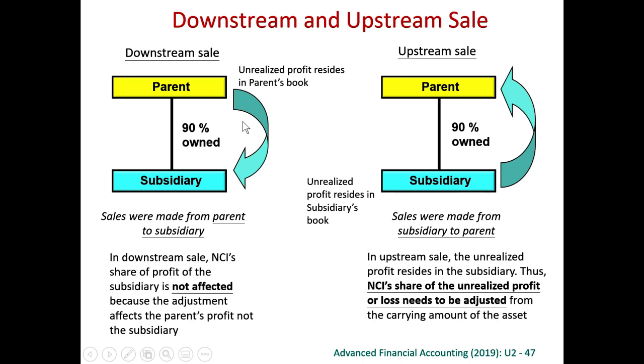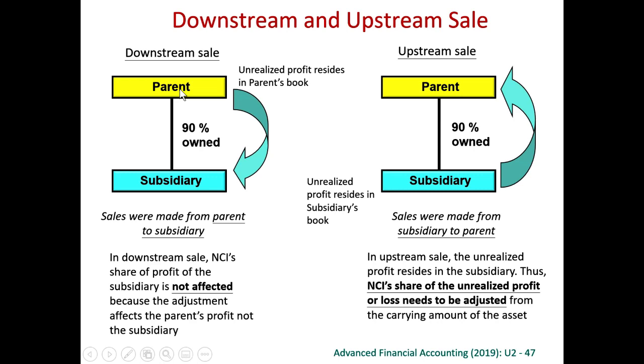The accounting treatment on consolidation will be a little different depending on whether it is a sale from the parent or a sale from the subsidiary. Take a sale from the parent to the subsidiary as an example first. If the parent sells something to the subsidiary, we make an assumption that this is a sale by the parent and therefore the profit is realized, recorded, and gained by the parent.